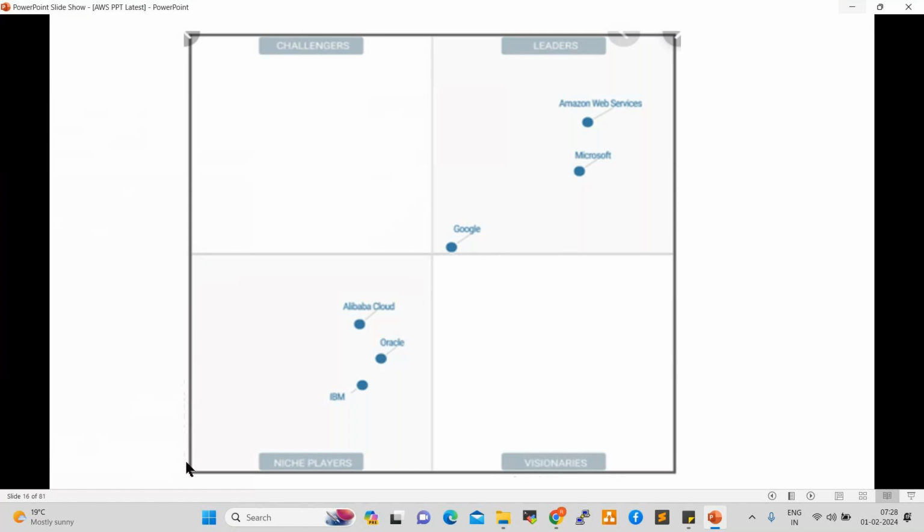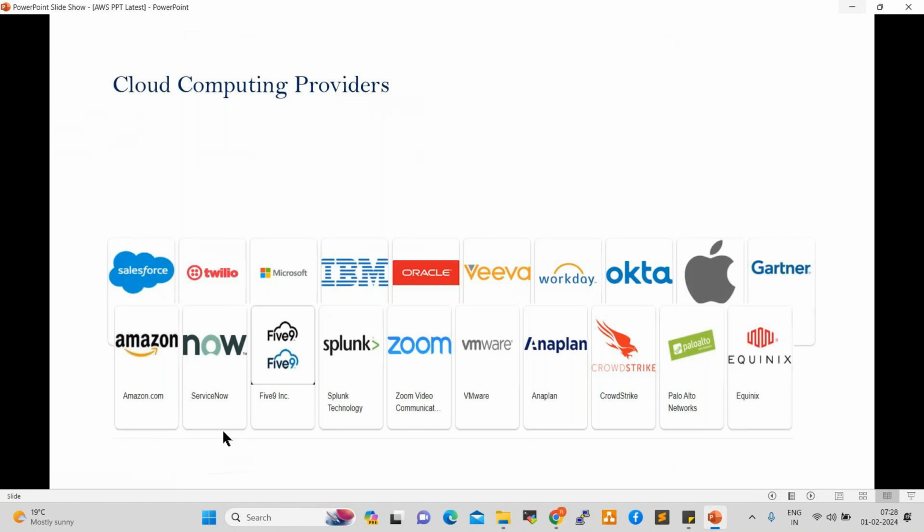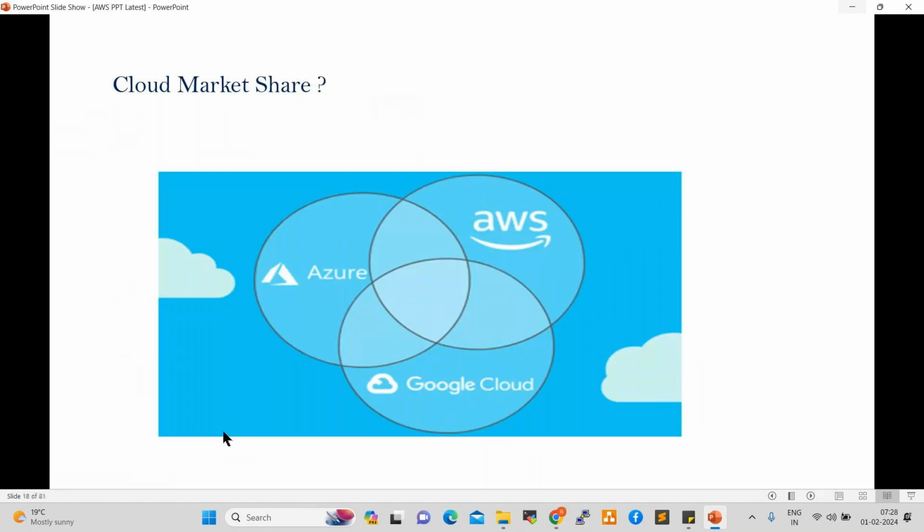So these are all the small players: Alibaba Cloud, Oracle Cloud, IBM Cloud, DigitalOcean, Fastly, Heroku. So many clouds are there. These are the cloud partners, cloud providers. Fine. So these are the popular clouds, three clouds. Cloud market share. Let's try to understand here. Market share. See here.